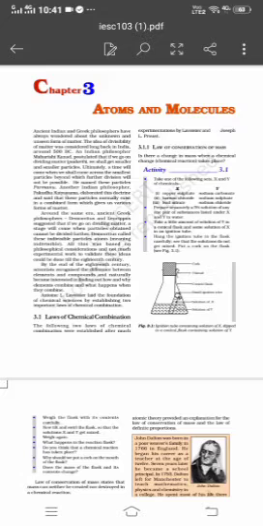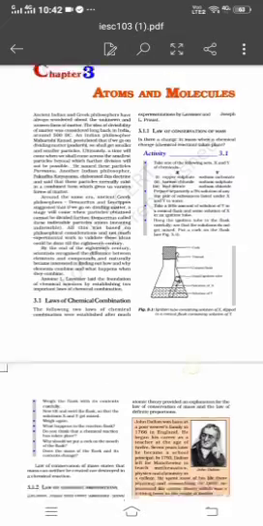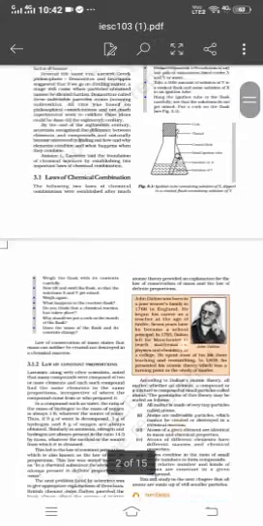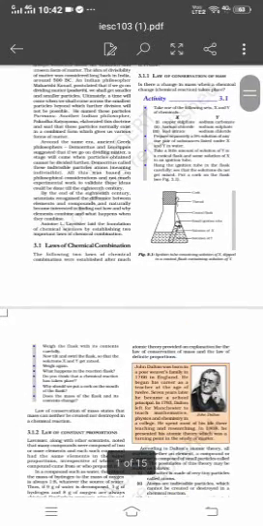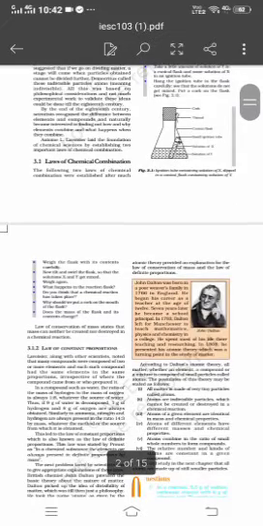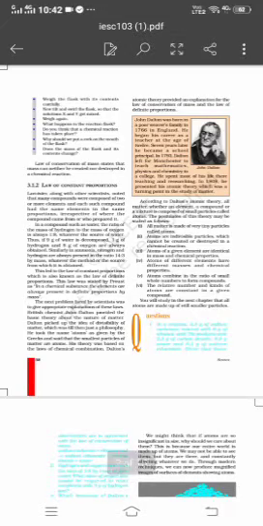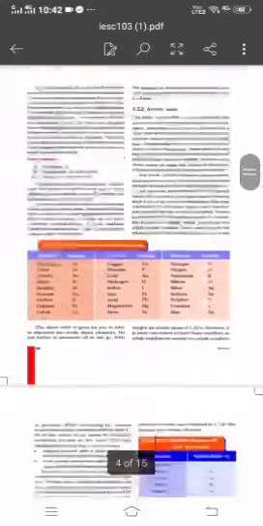In the beginning of the chapter, we have a simple activity, and I'll be explaining it to you. Then we have the two laws. In the previous chapter we saw how matter was discovered, like Pancha Tattva and all. Further, we are going to see what actually matter is, and we will be studying something about matter again in this chapter. Then two laws are there, and we are going to study John Dalton and the theories he had given.